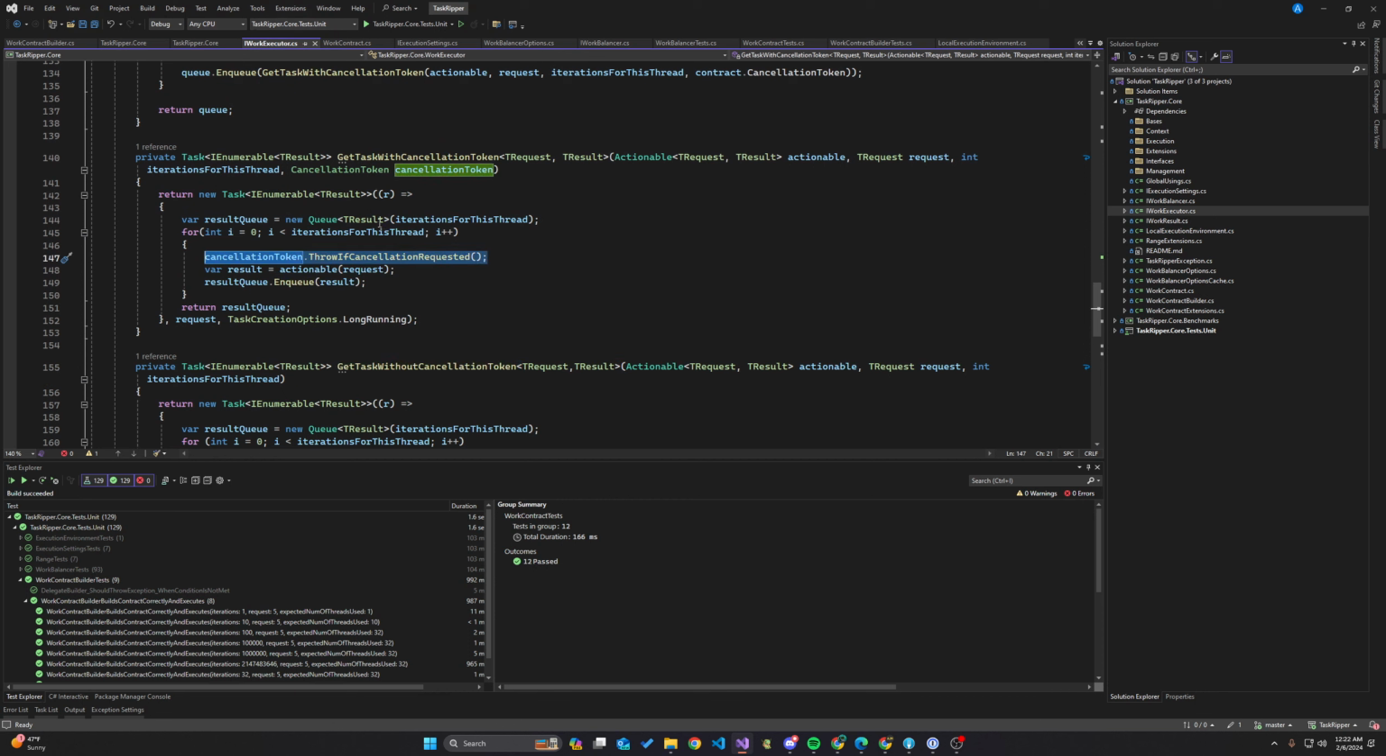So there's n tasks, that's the number of threads. Each task has a certain number of iterations for the thread, right? Each iteration, we're going to support cancellation. We're going to run the action delegate with a certain request. We're going to get the result, and we're going to queue the result into the result queue.